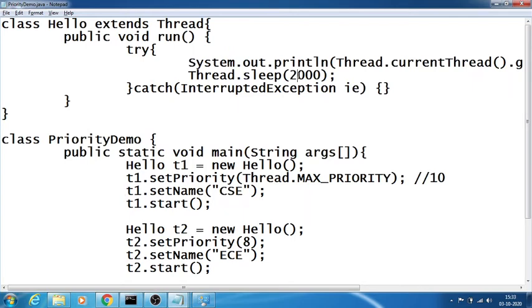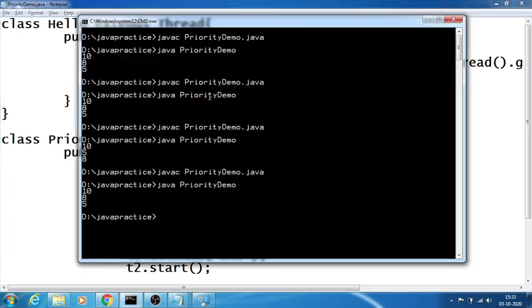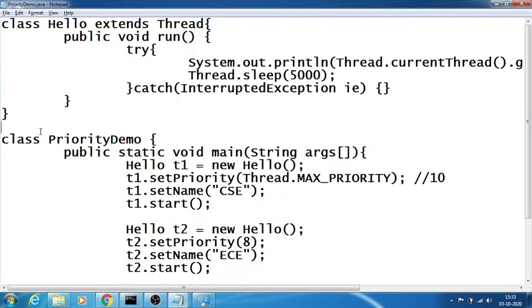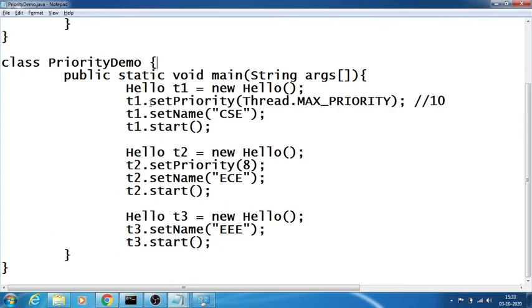For example, if I keep something like 5 seconds, after 5 seconds we just need to work. Whenever each thread enters the critical section, I need to decrease the time. Okay, so this is the way to set a priority. It is called setPriority, a method which is used to set a priority.